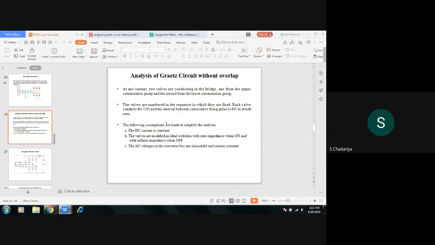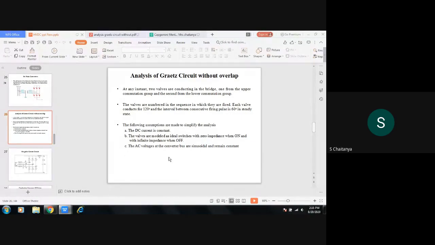The first assumption is that the DC current is maintained constant in the circuit. The next assumption is that the valves are modeled as ideal switches, with zero impedance under the on condition and infinite impedance under the off condition.